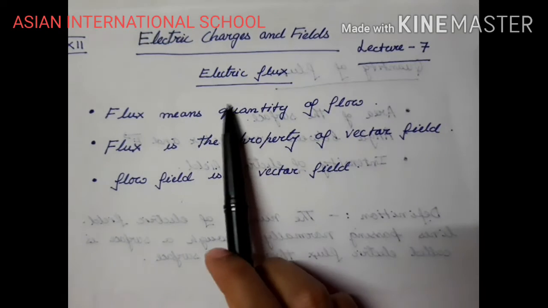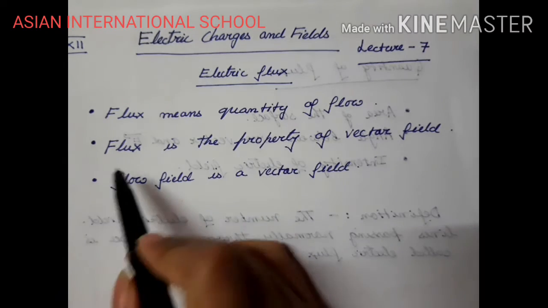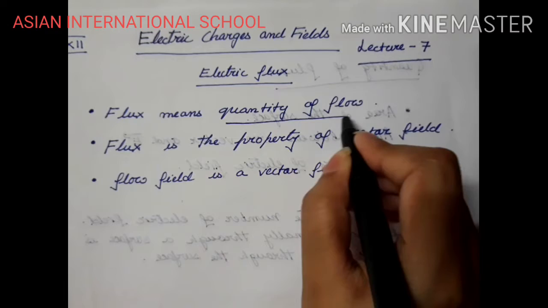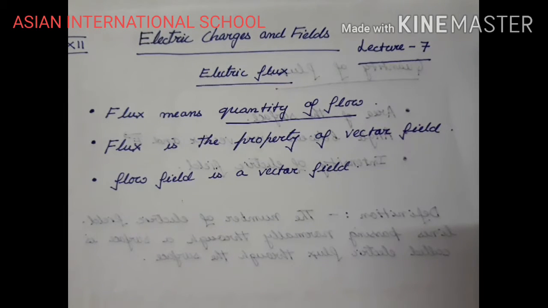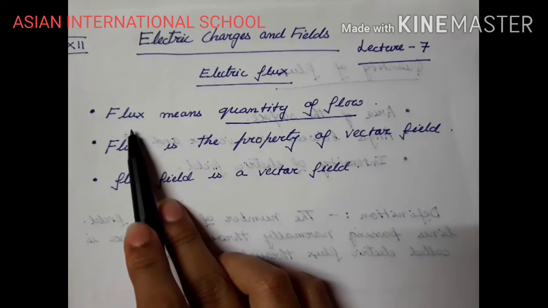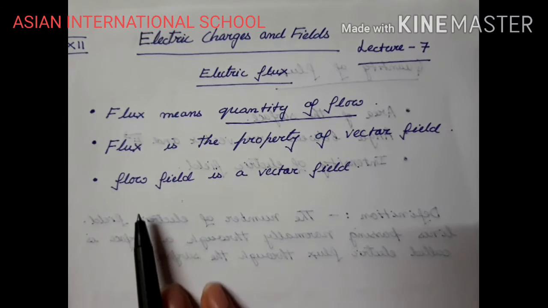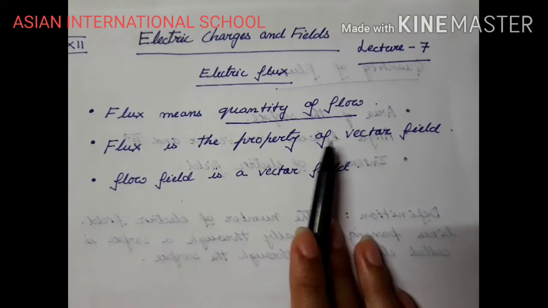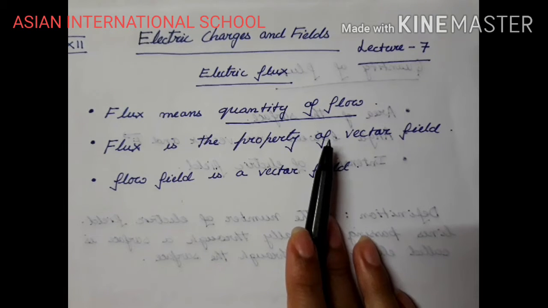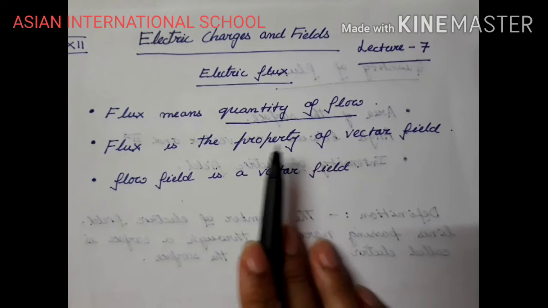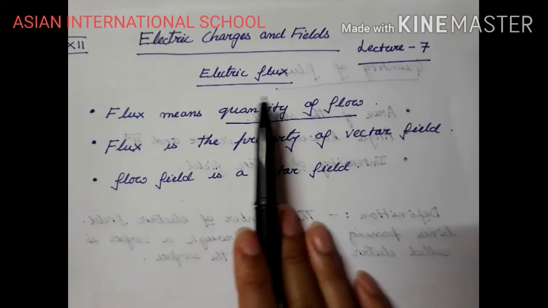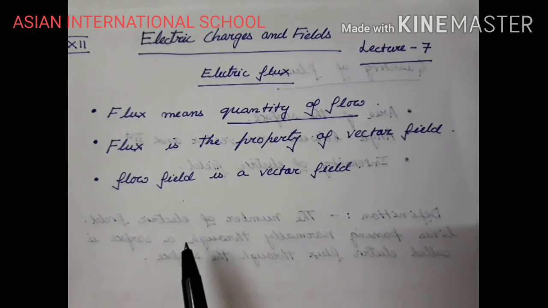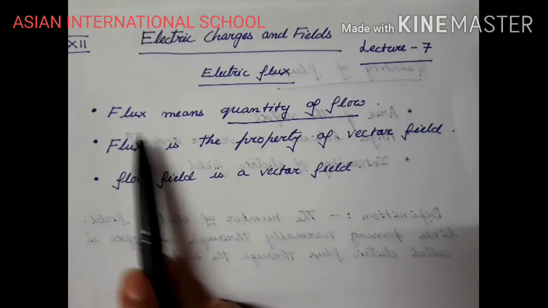So we are starting with electric flux today. The word flux means the quantity of flow. How much is it flowing? So you can understand that flux is a scalar quantity. It describes the amount of air flowing out, or the amount of water flowing out. Here we will be studying electric flux, so from the word itself you can understand that it tells us the amount of electric field lines passing. So the word flux is flow.